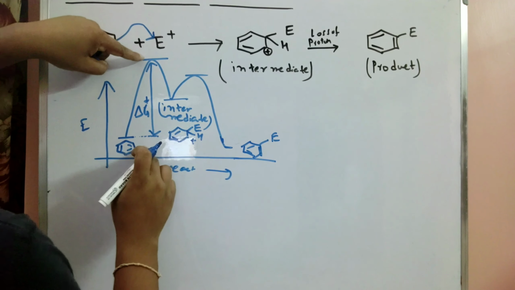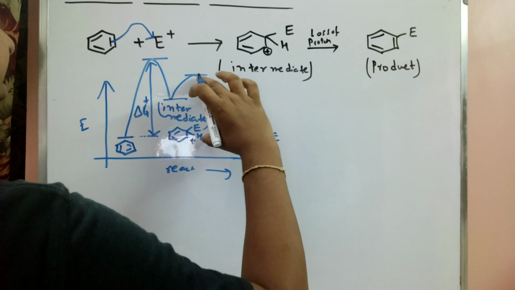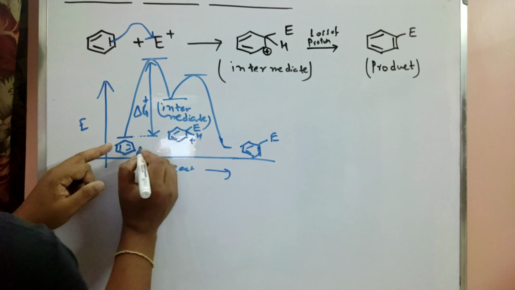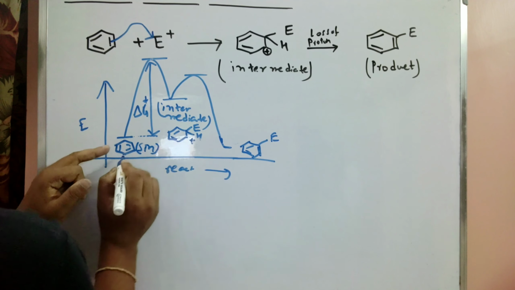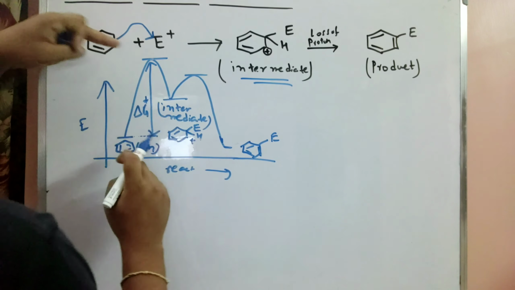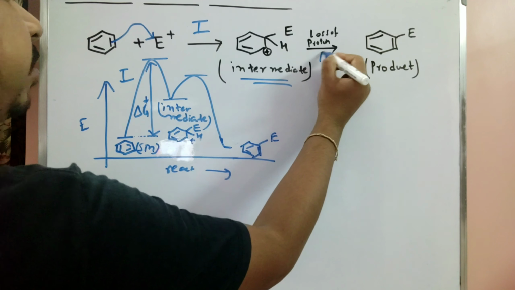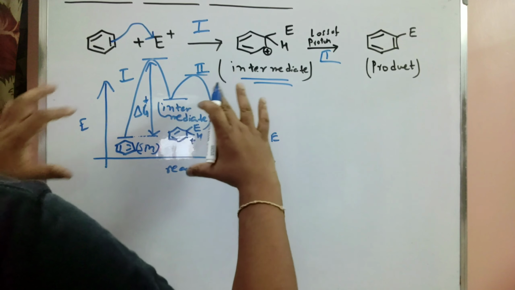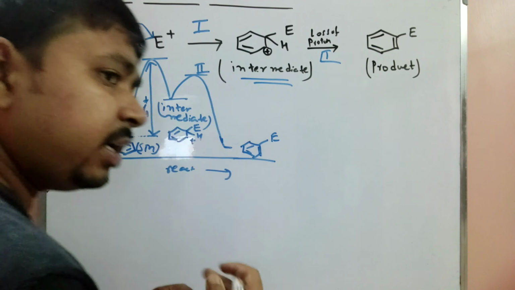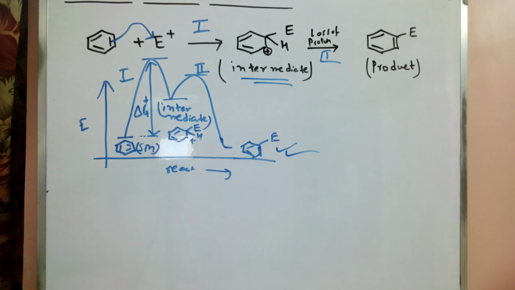So here the first step is the slowest step. The first step has a higher delta G value, and the second step has a lower delta G value. So that is the reaction coordinate for that reaction. It is very, very important. The starting material is present here. When the reaction goes through, the intermediate is present here. That is step number one, and that is step number two. Here the delta G value is very, very small because the reaction goes through at a faster rate. So we can easily say this is the formation of the product.